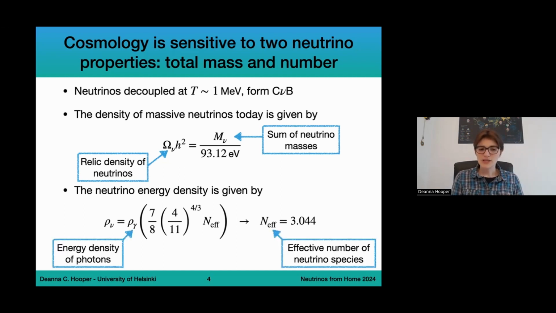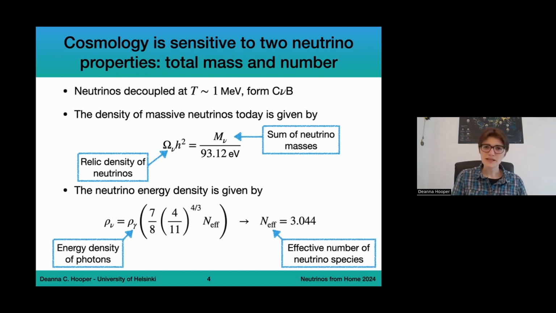Now, the energy density of neutrinos is going to be related to the energy density of photons. The good thing is that the energy density of photons is something that is well known. It's something we can measure from the CMB. So this is a number that we actually know. And then we have this N effective parameter here. This is the effective number of neutrino species.